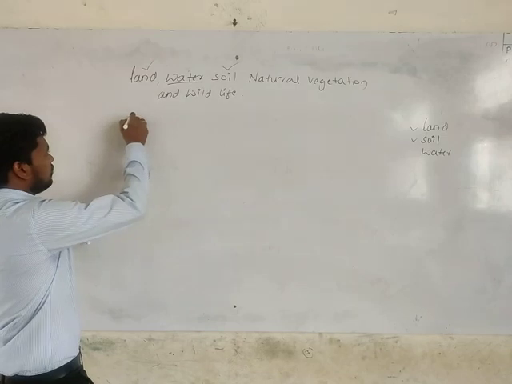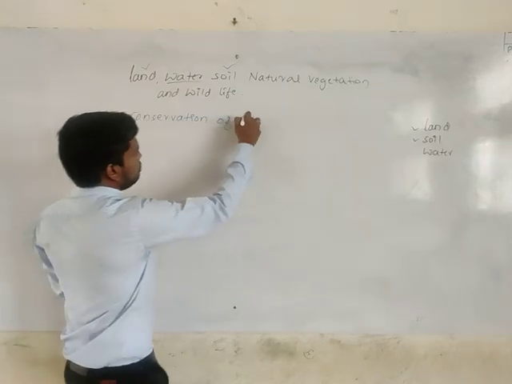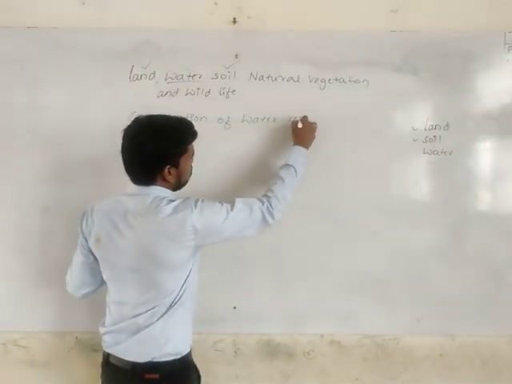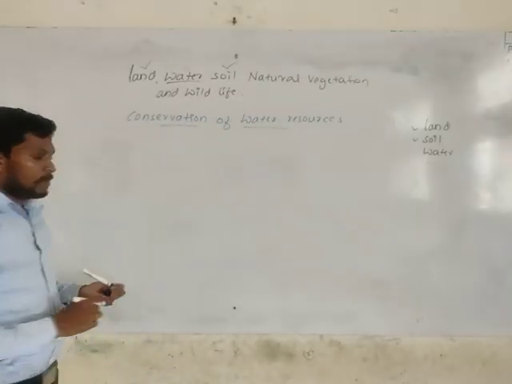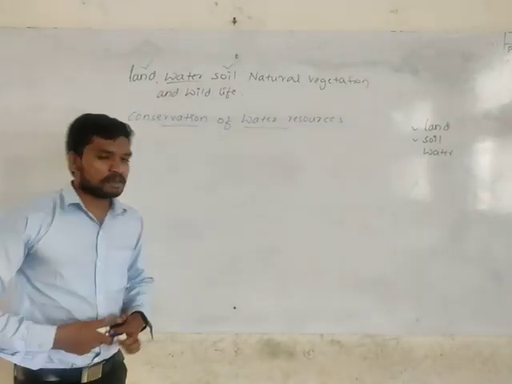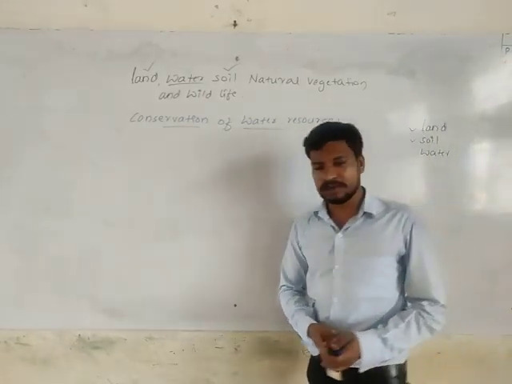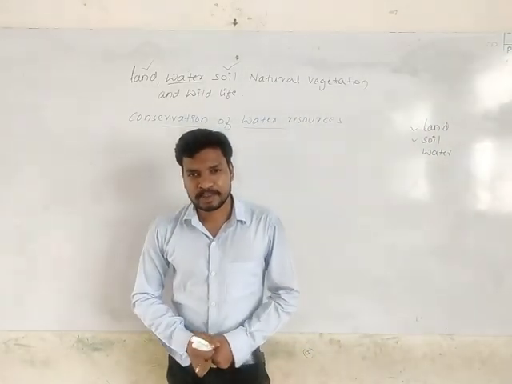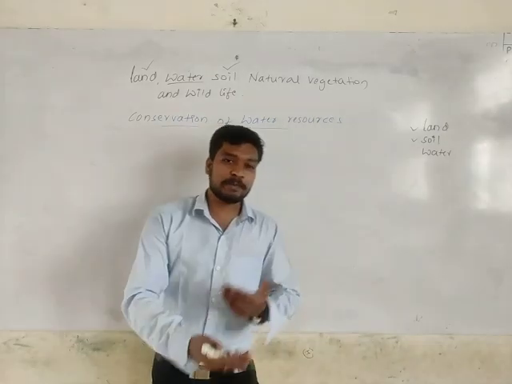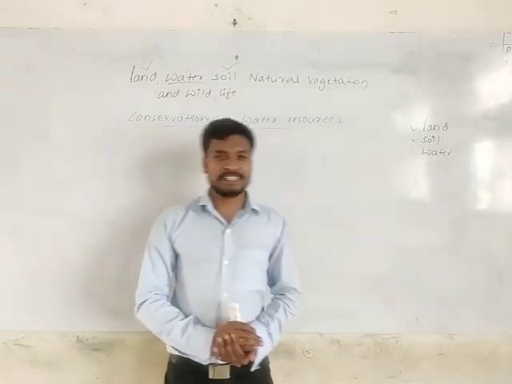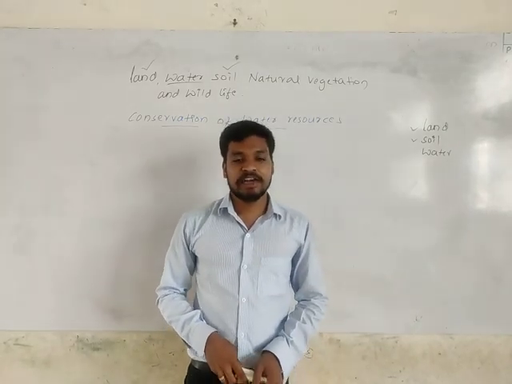The third concept under this main concept is conservation of water resources. Here, water is a renewable resource. That means, what is renewable? The resources which can be replenished, reproduced, or regenerated in a shorter period of time. That is what a renewable resource is.